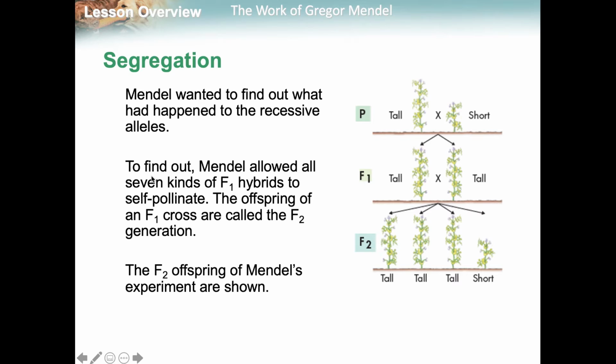So he wanted to find out what happens to the recessive alleles. He allowed all 7 kinds of F1 hybrids to self-pollinate. So he wanted to see them pollinate themselves. The offspring of the F1 are called the F2. So these were now the parents, and they created this.